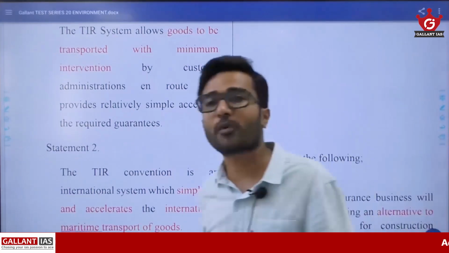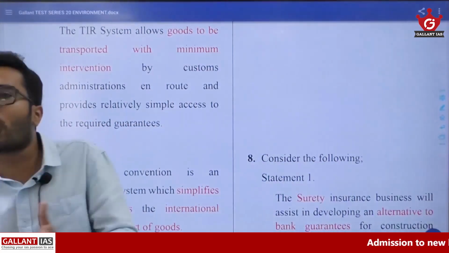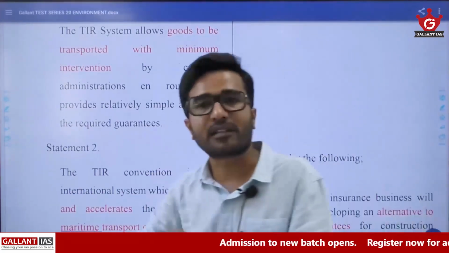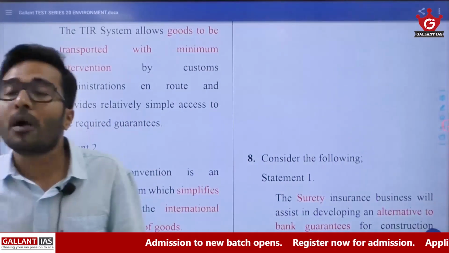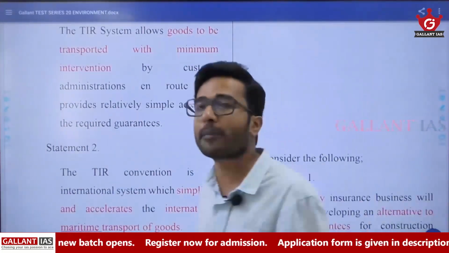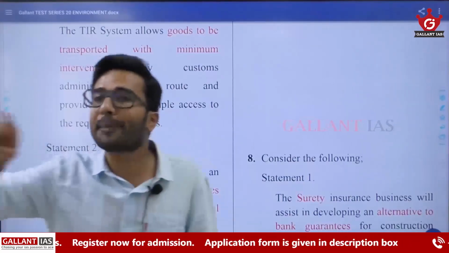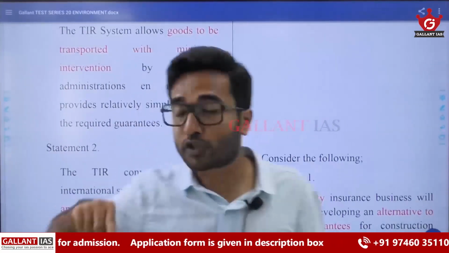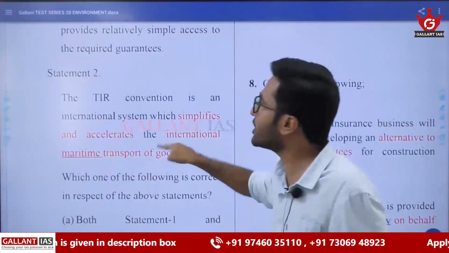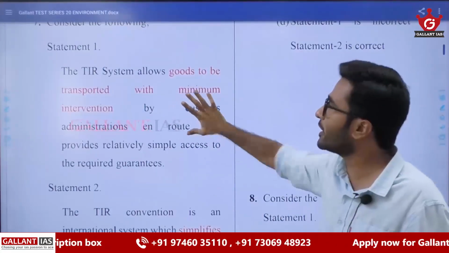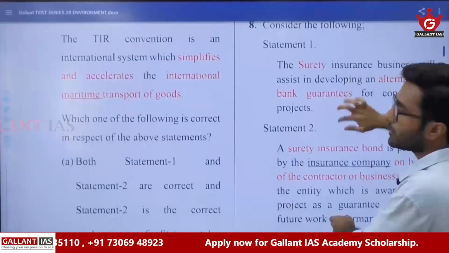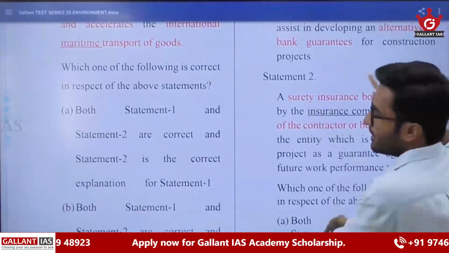Okay, but if it is transported by road, at all the toll plazas or all the checkposts, you have to get this paper cleared. So maximum hurdles are faced in road transport. In the case of port or maritime transport, there is a hurdle only at that particular port, right? So I am losing the logic to say that this particular thing is false, and anyway we found this particular thing logical, and only this is correct, this is wrong. So start thinking like this.